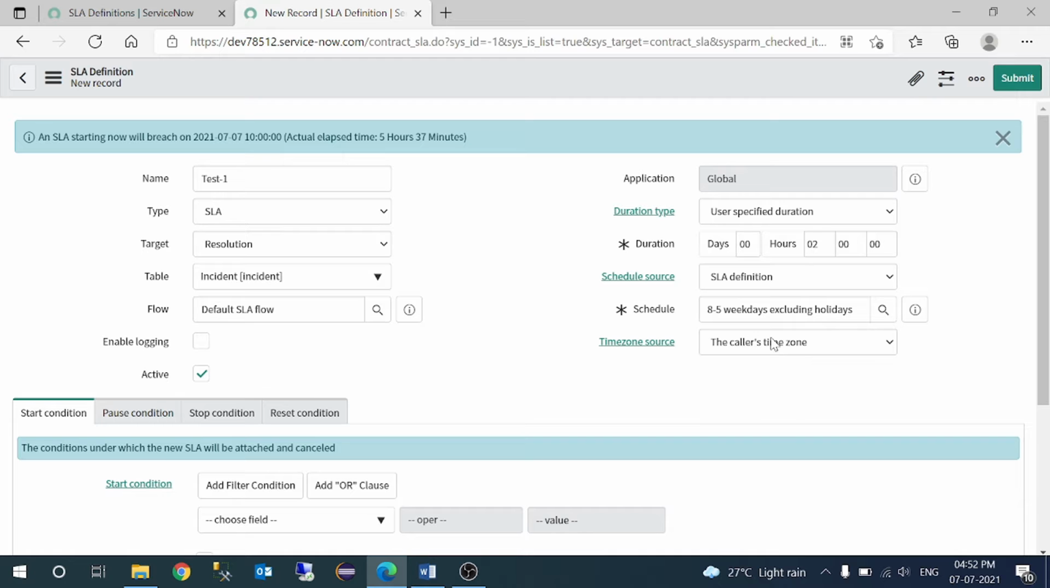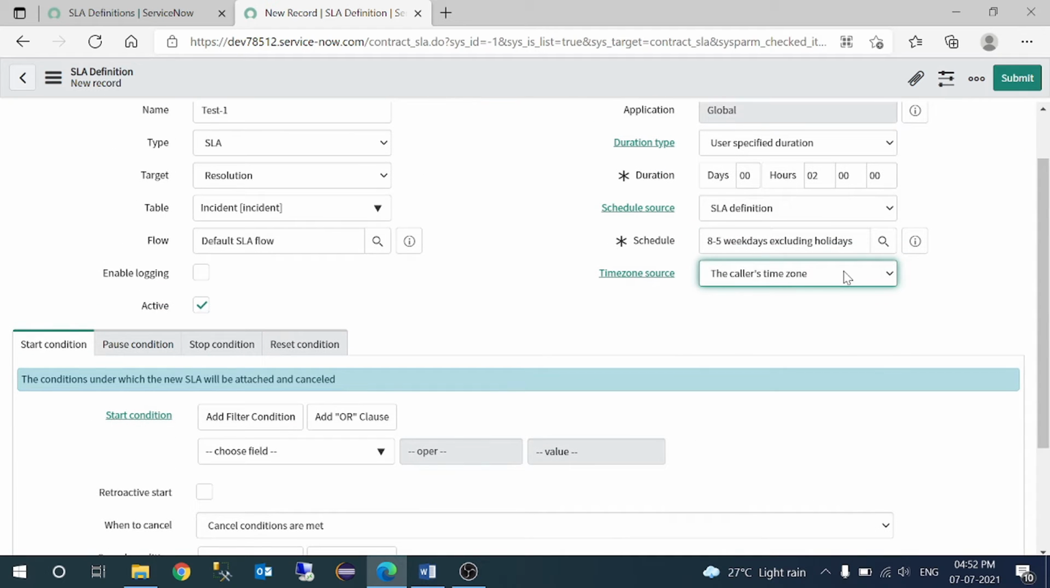And for time zone, here we can define the caller time zone. Your SLA should run based on which time zone; we said 8 a.m. to 5 p.m., but which time zone, UST, IST? So here we can define it. If someone is creating a ticket, it can be the caller time zone, the SLA definition time zone, or the CI location time zone. CI location means on the incident form we have a CI, and for that CI we have the location. So these are the many options which are there. I'm just going with the caller time zone here.